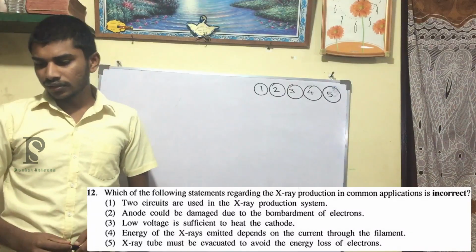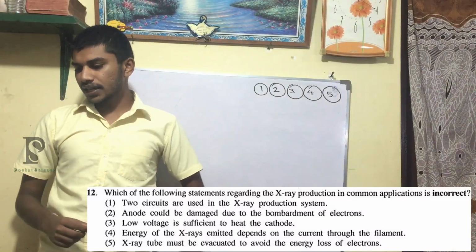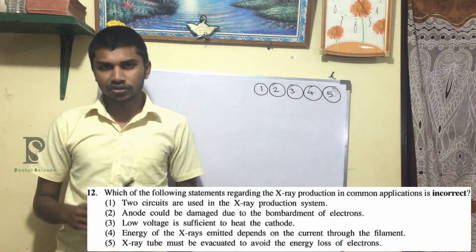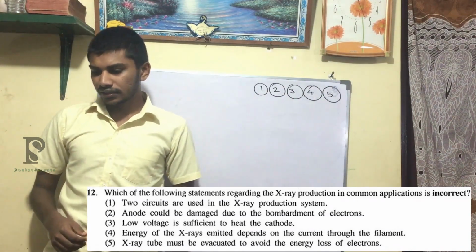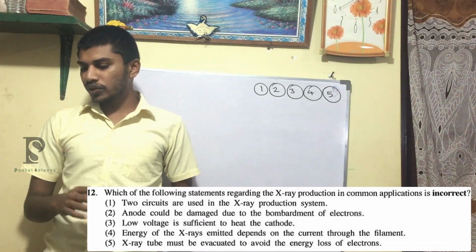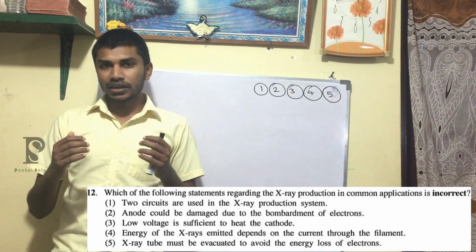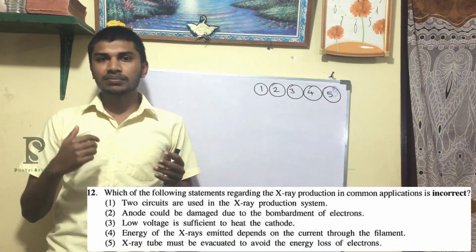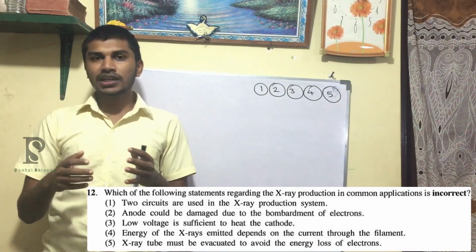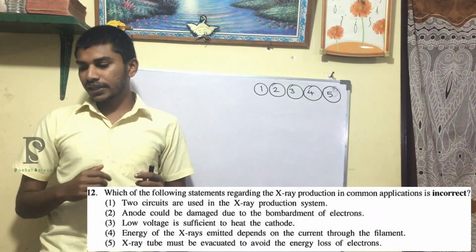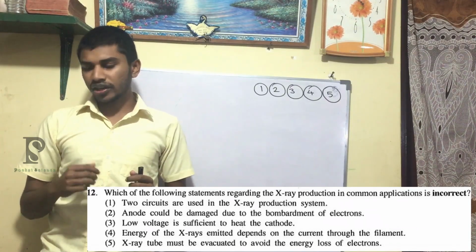Next question: which of the following statements regarding X-ray production in common application is incorrect, right? So we'll go from the 5th answer. The X-ray tube must be evacuated to avoid the energy loss of electrons. That's correct, guys, because if the electrons go and hit some air particles, with the collision they may lose some energy. So to prevent the energy loss, it should be evacuated, right?